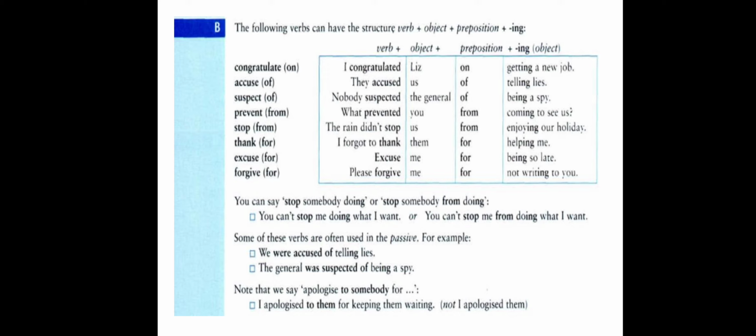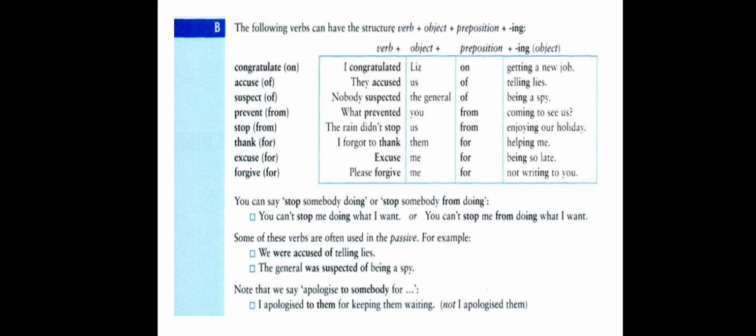The last example here: please forgive me for not writing to you. Here we have the verb forgive followed by the pronoun me, object, followed by the preposition for, and then comes verb plus ing, not writing to you.